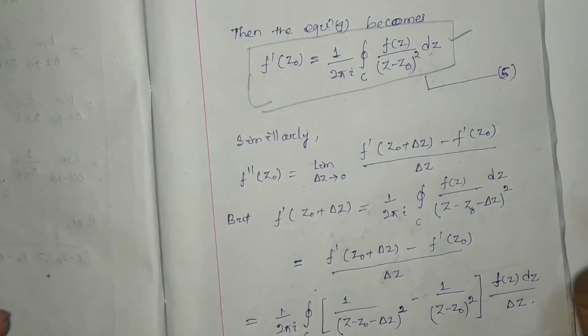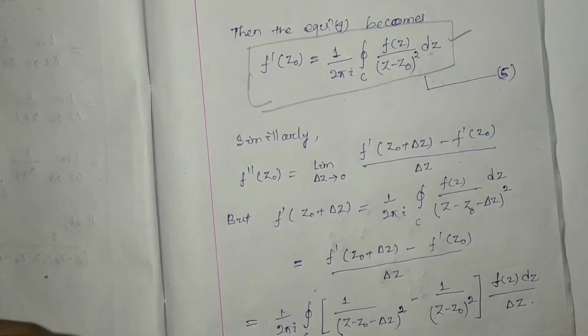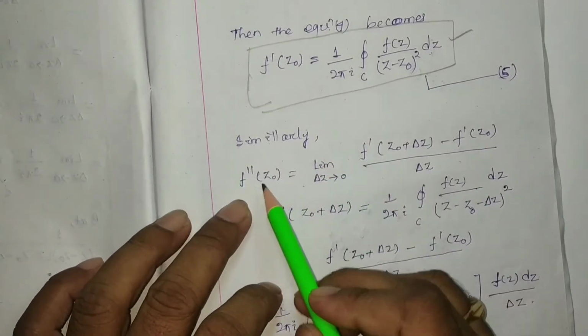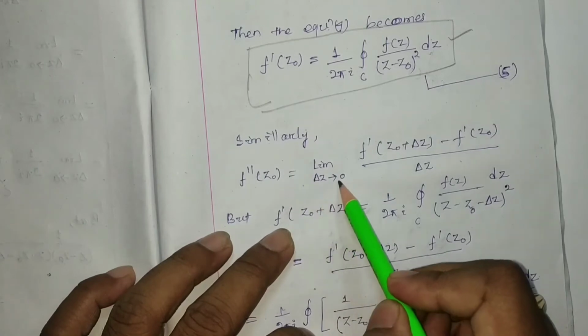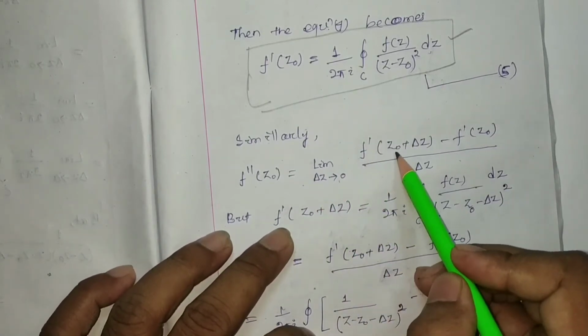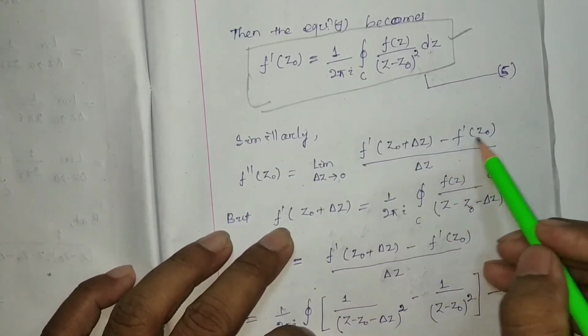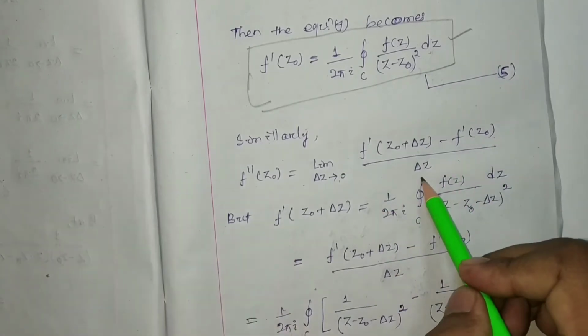So according to the definition of the derivative, f double dash z0 can be written as limit del z tends to 0 of (f dash z0 plus del z minus f dash z0) whole divided by del z.